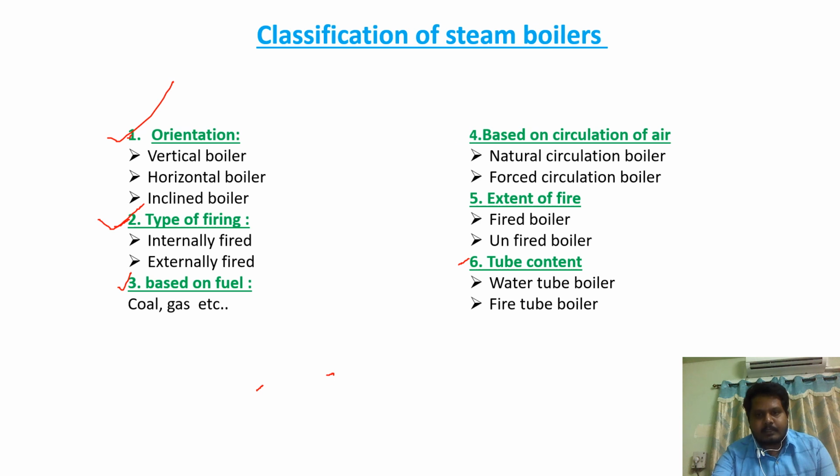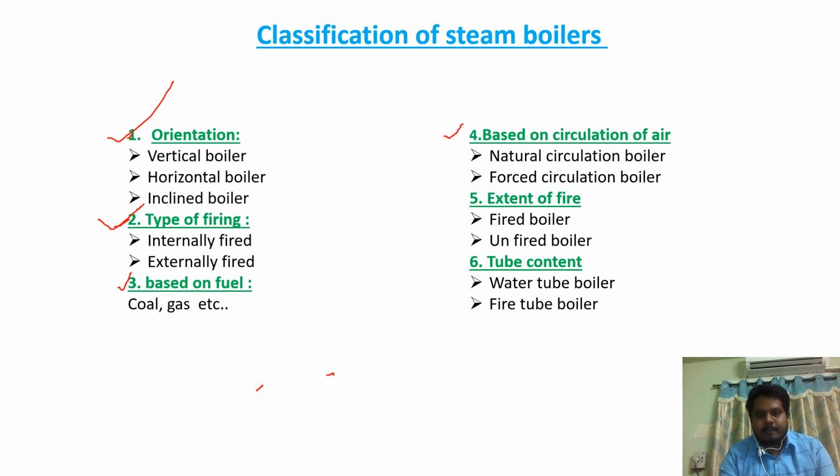The fourth one is based on circulation of air. As we know, for complete combustion we require a sufficient amount of air. So that air we have to supply to the fuel.